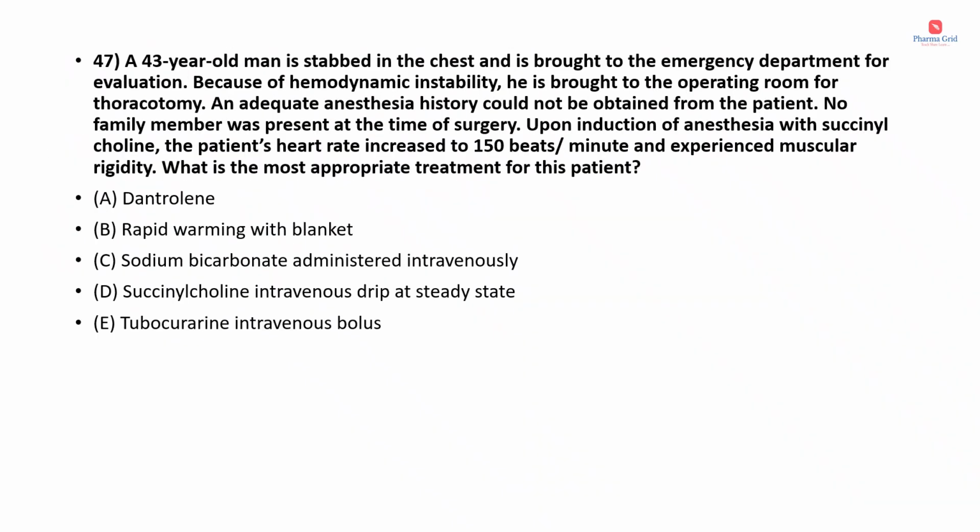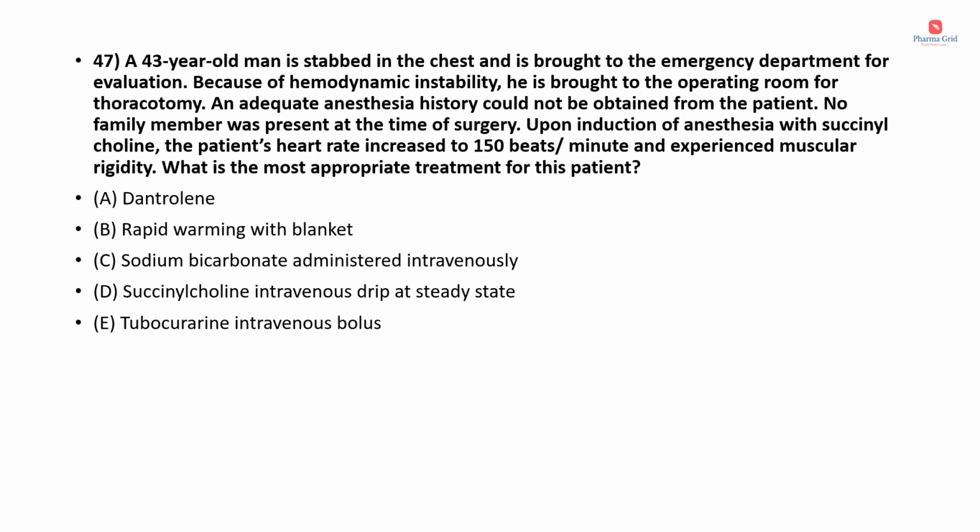Next question. A 43-year-old man is stabbed in the chest and is brought to the emergency department for evaluation. Because of hemodynamic instability, he is brought to the operating room for thoracotomy. An adequate anesthesia history could not be obtained from the patient. No family member was present at the time of surgery.